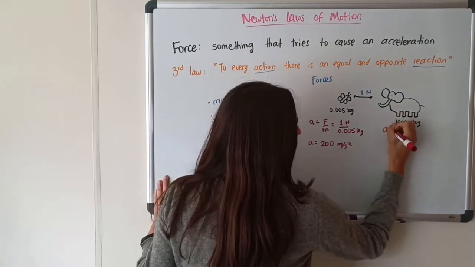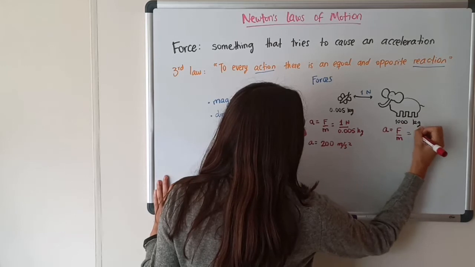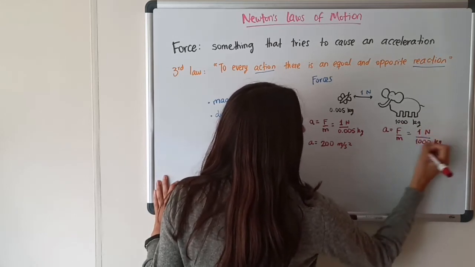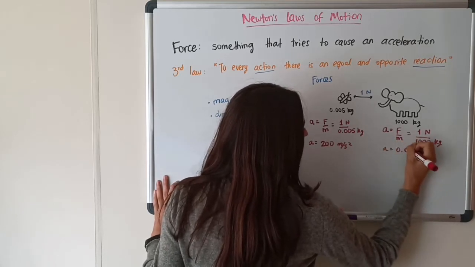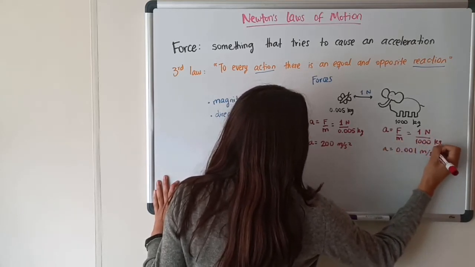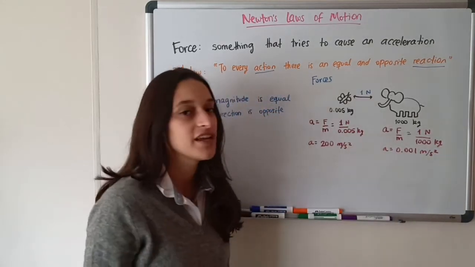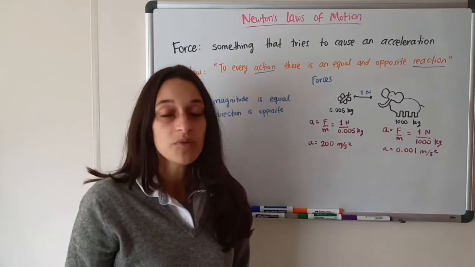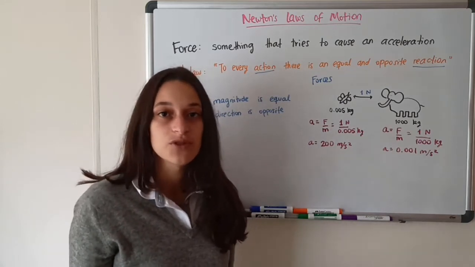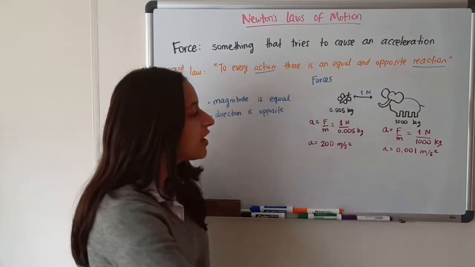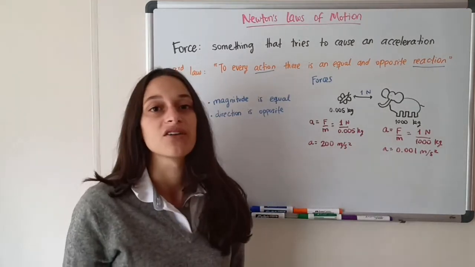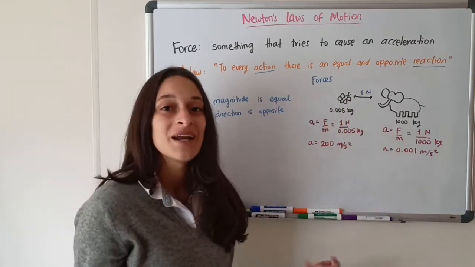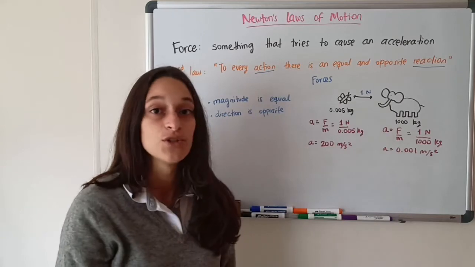The elephant also has a force of 1 Newton, but it has a mass of 1,000 kilograms. So its acceleration will be 0.001 meters per second squared. So in real life, what does that look like? It looks like the elephant basically doesn't have to stop at all because of the butterfly. It doesn't realize what's going on, while the butterfly will fly backwards at 200 meters per second squared. So for the butterfly, this reaction was a very traumatic experience, while the elephant didn't even notice.